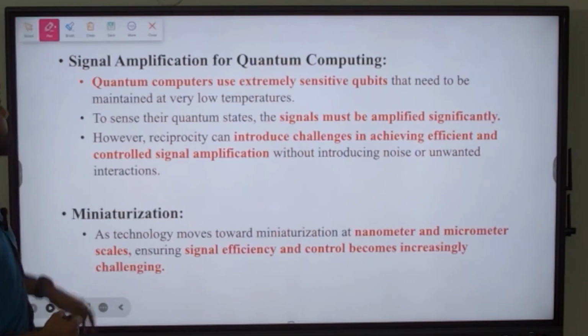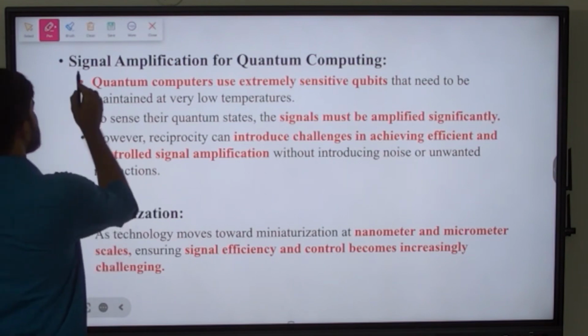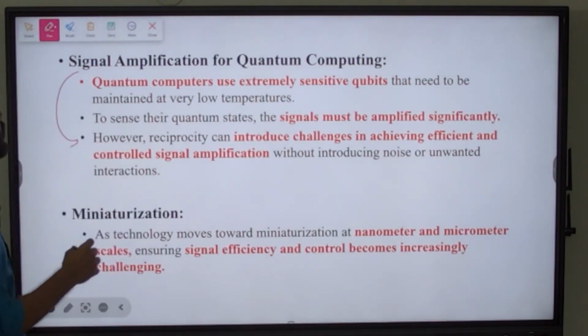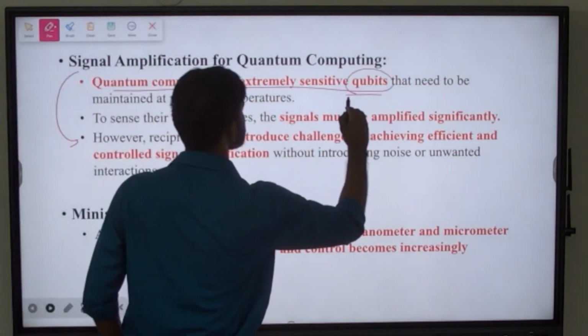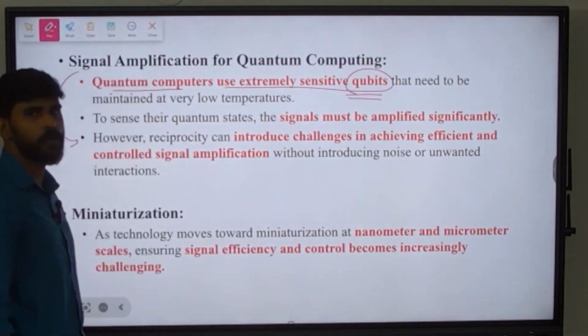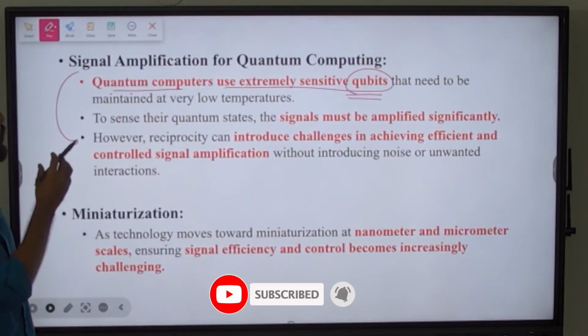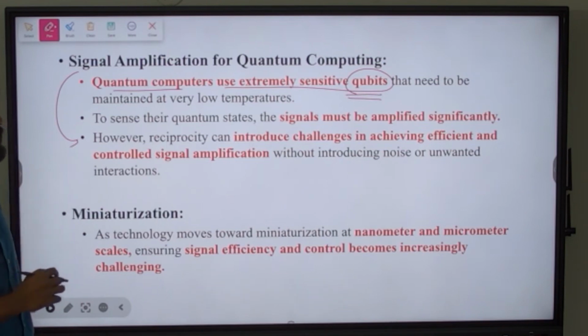Next, we have signal amplification for quantum computing. What is signal amplification and how is it used in quantum computing? We all know that quantum computers use extremely sensitive qubits. Okay, these are the basic units of quantum computing, and these qubits need to be maintained at very low temperatures. That is the basic condition.